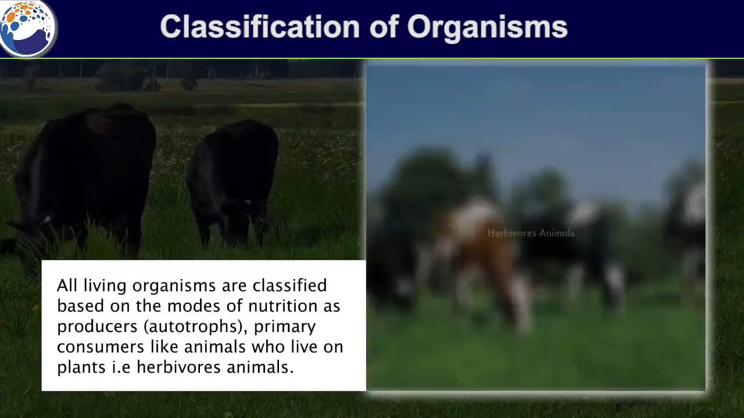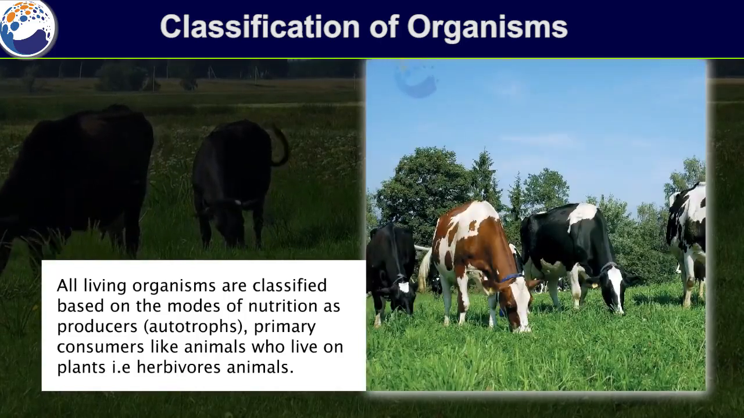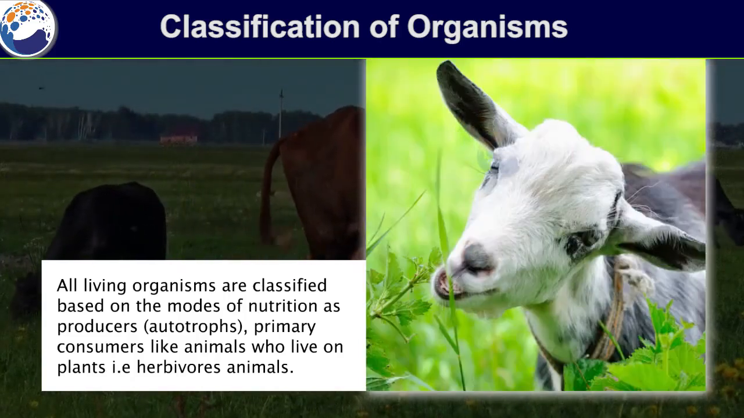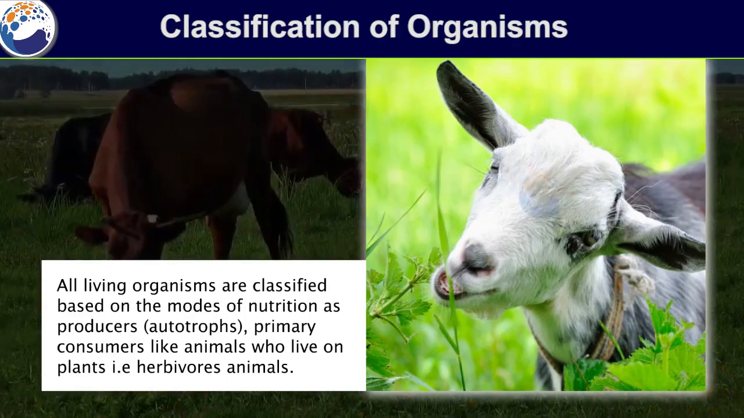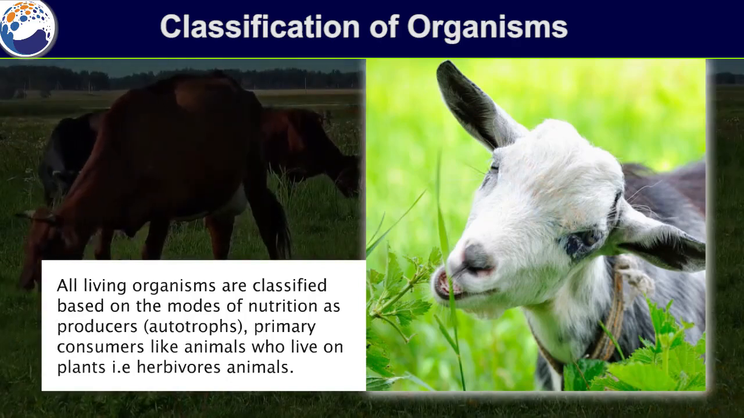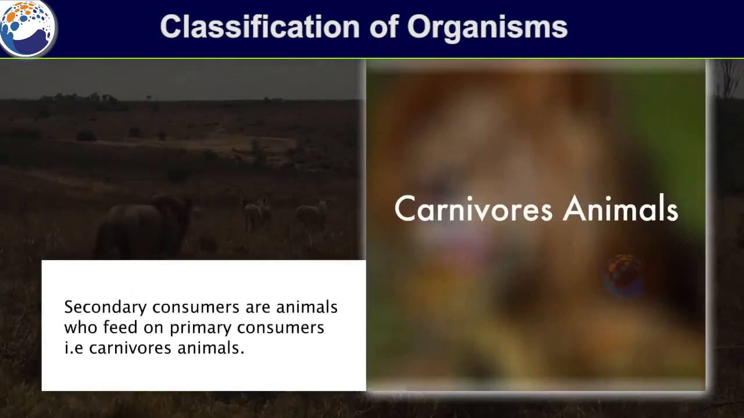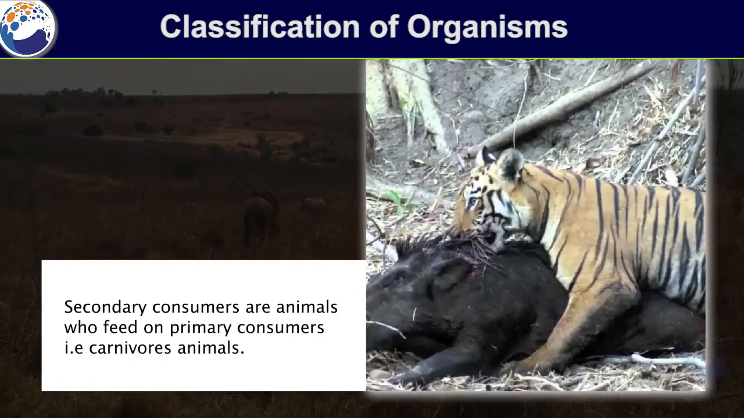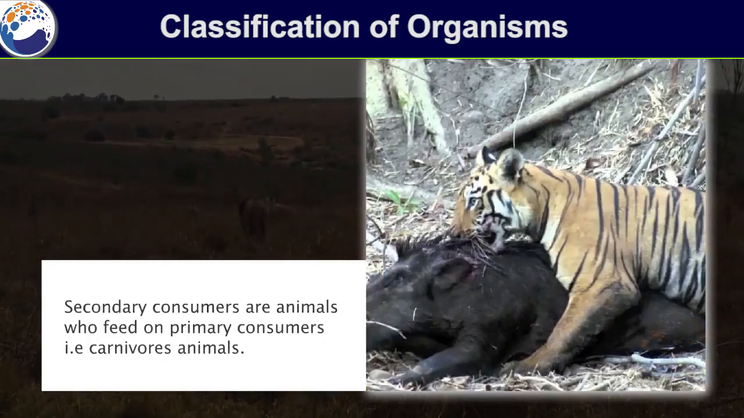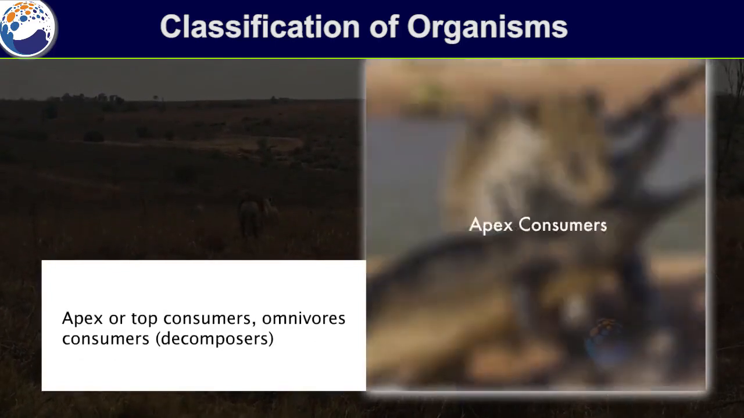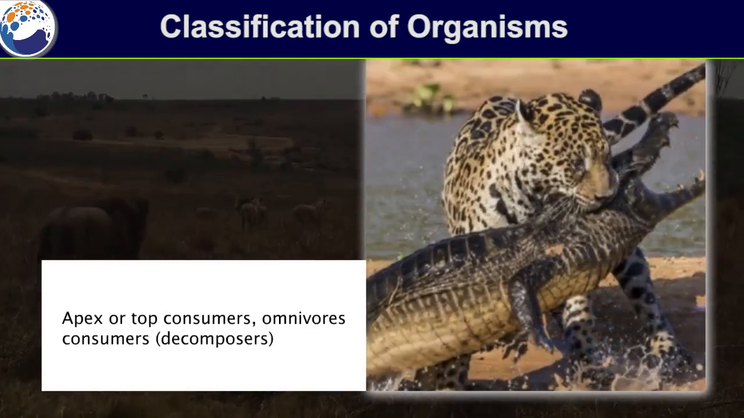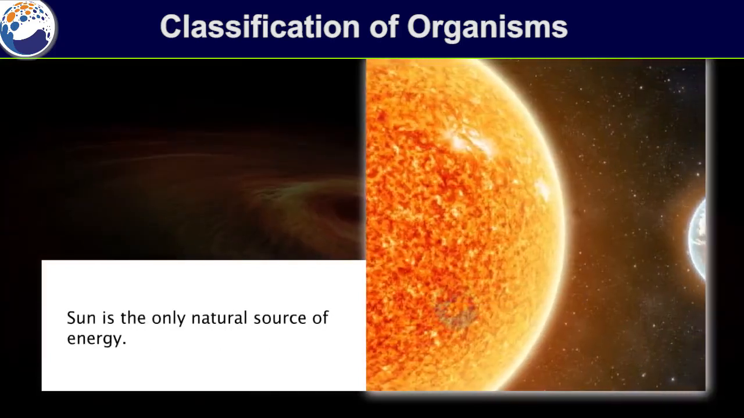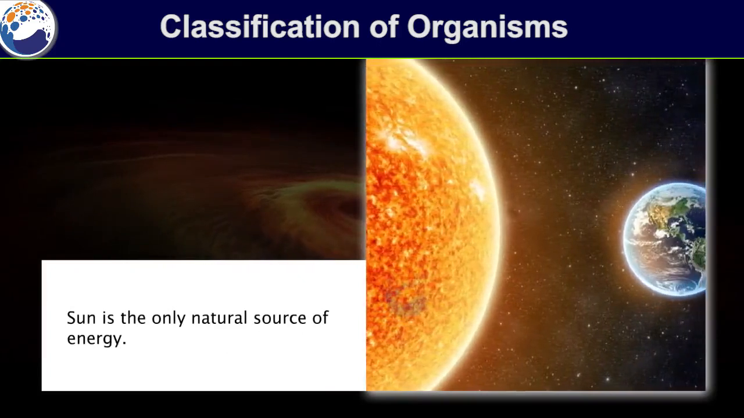Herbivores animals. All living organisms are classified based on their modes of nutrition as producers, autotrophs, and primary consumers, like animals who live on plants, that is herbivores animals. Carnivore animals. Secondary consumers are animals who feed on primary consumers, that is carnivores animals. Apex consumers. Apex or top consumers. Omnivores consumers. Decomposers. Sun is the only natural source of energy.